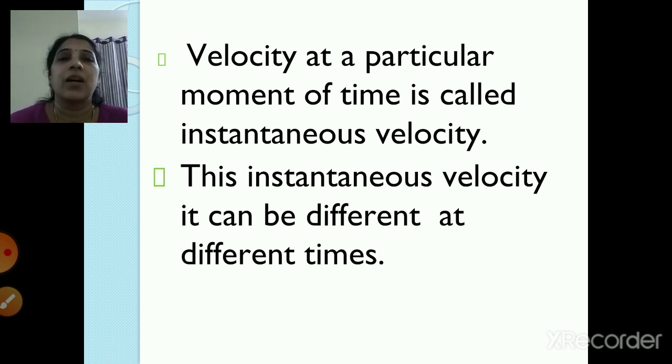So children, let's recap what we have learnt in today's session. First we saw what we mean by distance, then what is meant by displacement, what is meant by velocity. We also saw their units. Then we saw what is speed, and then we calculated the velocity and the speed of Ranjit going from home to school, and after that we calculated the average velocity and the instantaneous velocity of a particular truck moving from one point to the end point.